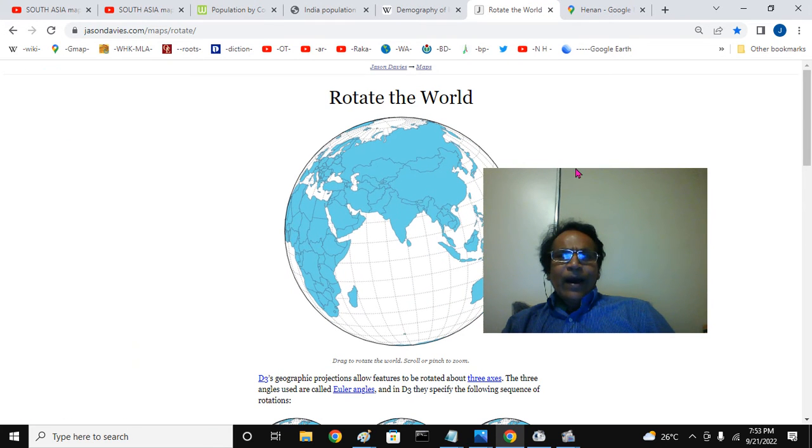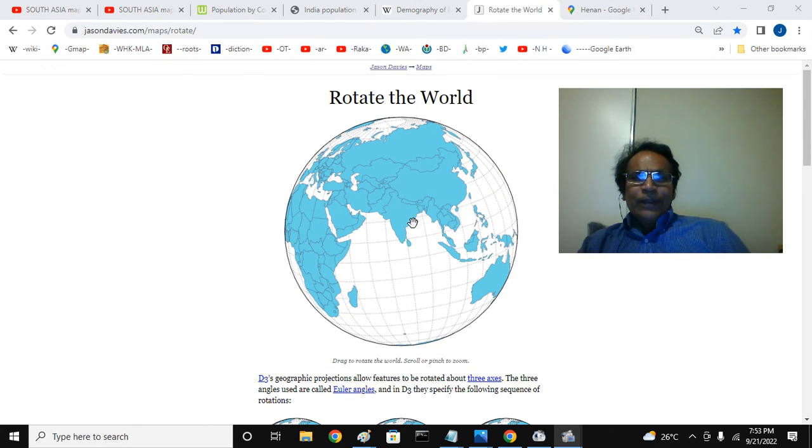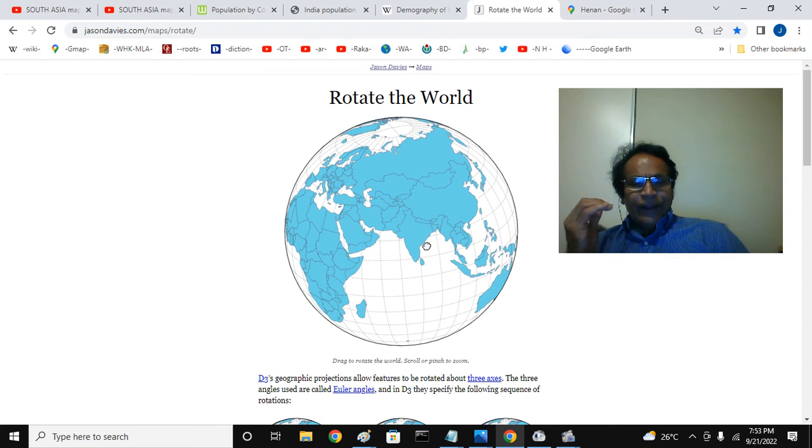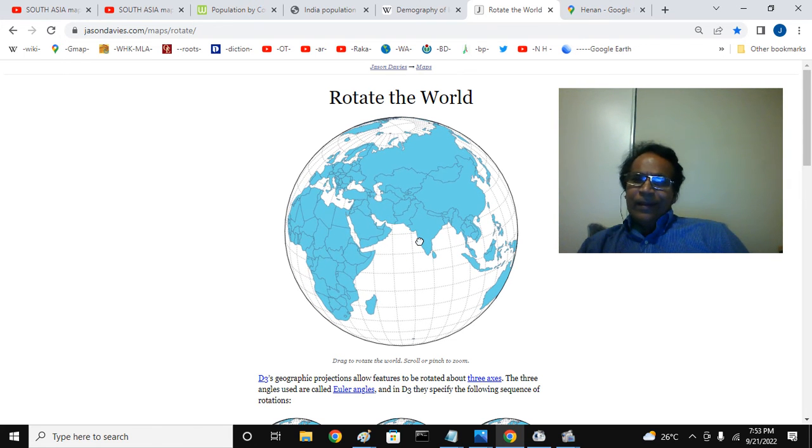So among the 8 billion people that are present in the planet Earth, roughly 1.5 billion is in China, 1.5 billion is in India. Approximately 3 billion out of 8 billion in 2022 or 23.